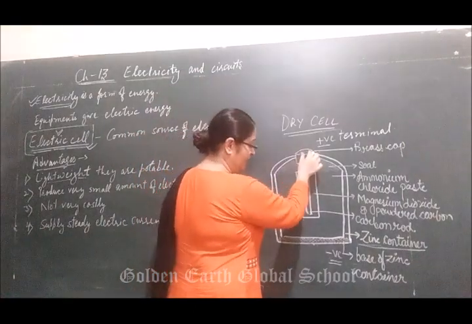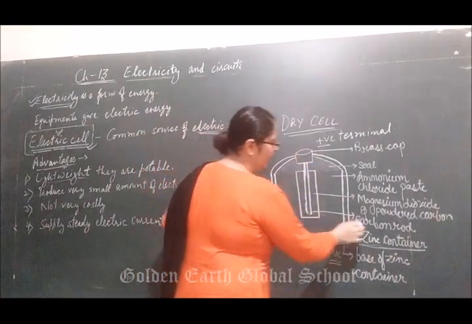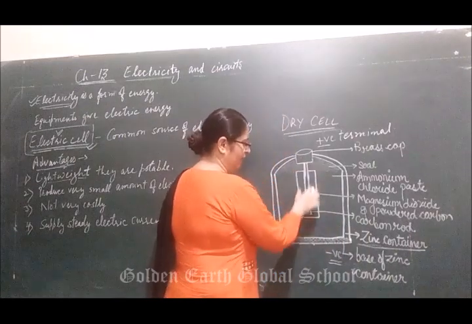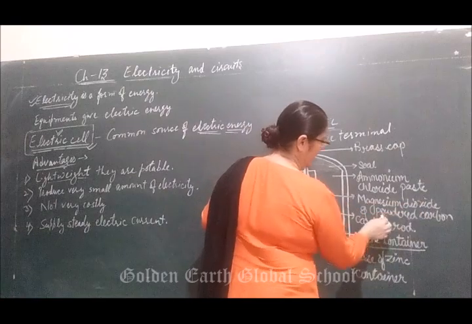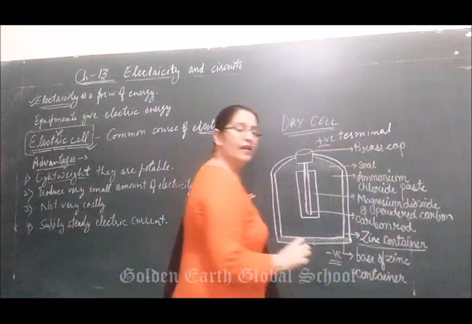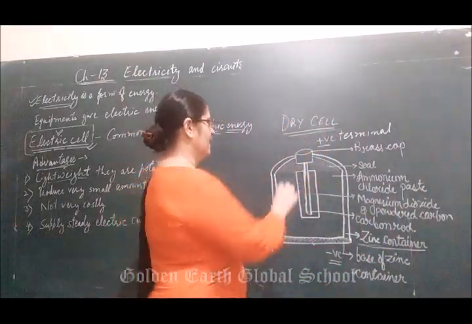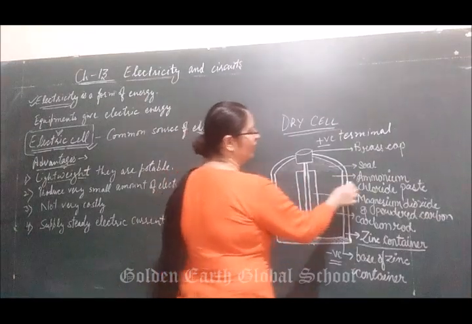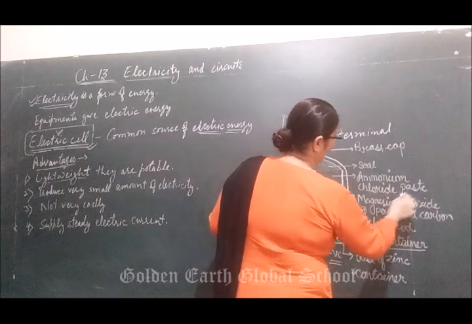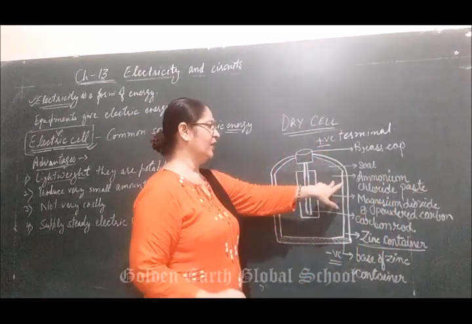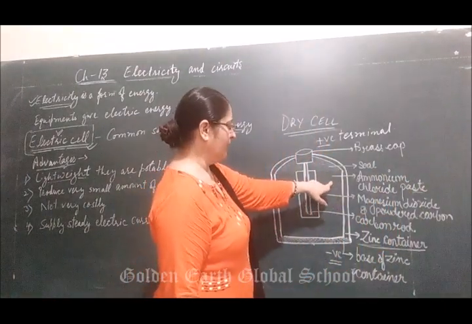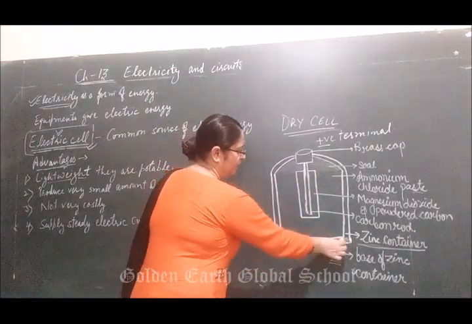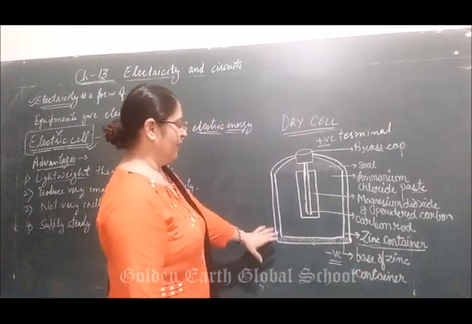In the center of the cell there is a carbon rod, along with manganese dioxide and powdered carbon. The space left between the zinc container and the carbon rod is filled with an ammonium chloride paste. After that there is a covering of cardboard, and at the bottom there is no cardboard.